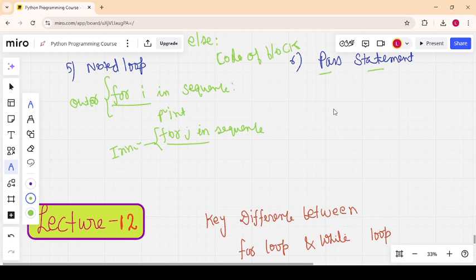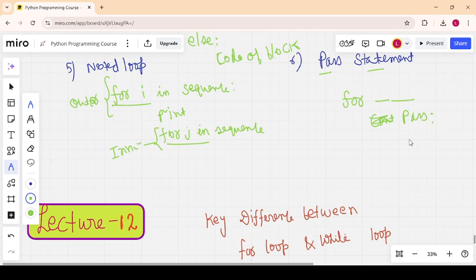Okay, and the pass statement is like, if you don't have any content to write under the for, while and if, you write a pass statement, it will not give you an error. For example, I write here for and I write here content, content is there, and if you don't have content but you want to write a for loop, you can write a pass statement. Okay, it will not give you an error.